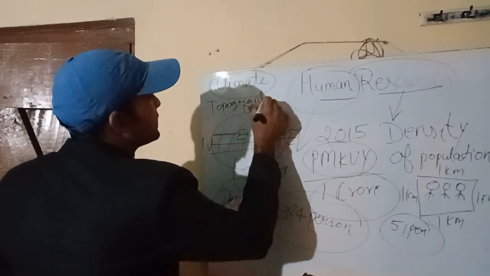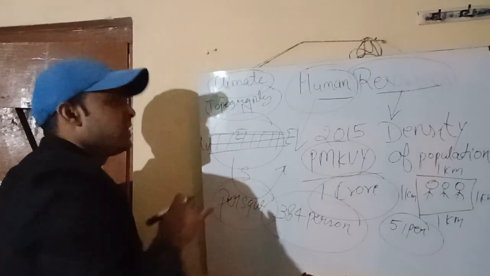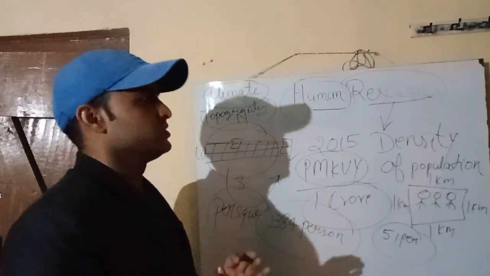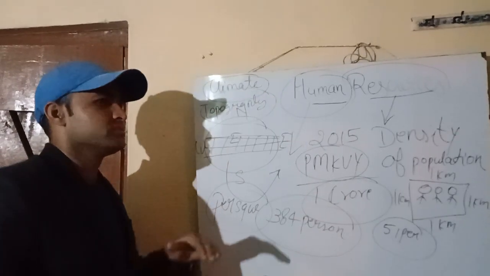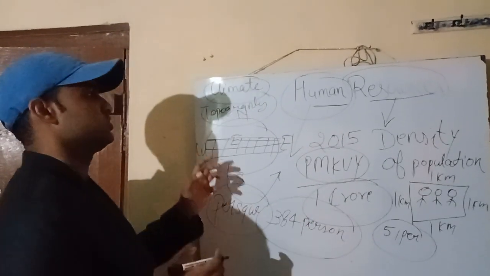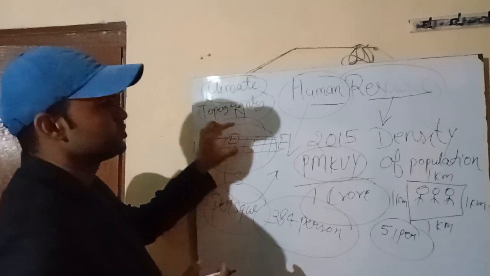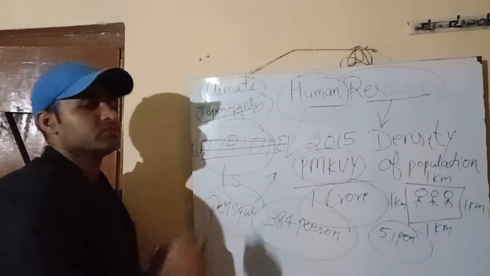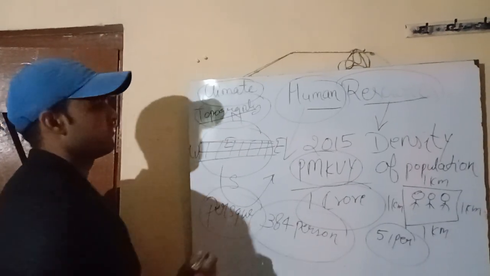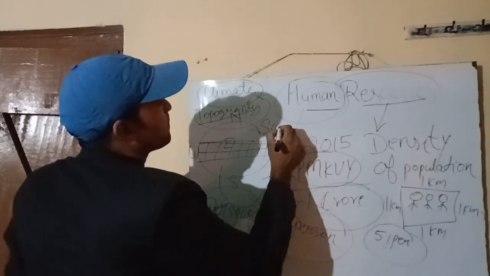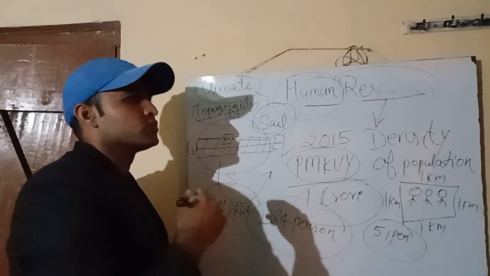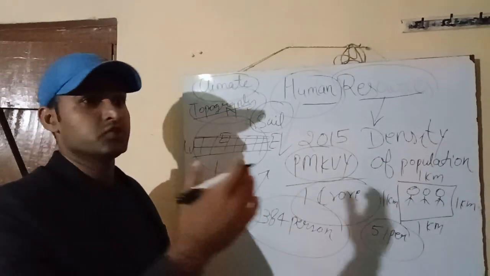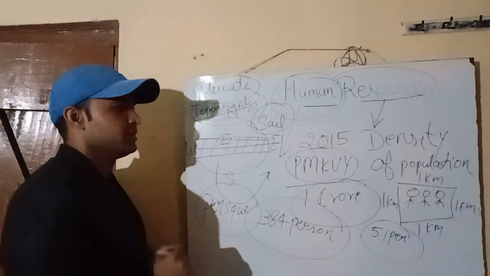Next, we have the topography. Topography is the term for the making of the land, the style of the land, the altitude of the land in a particular region: the mountains, lakes, some plain region. All are responsible things for the distribution of the population in a particular region. That is the most important thing, the topography. Next, we have the soil. Soil means if there is good fertile soil in a particular region, then definitely there is a good distribution of the population in that region.